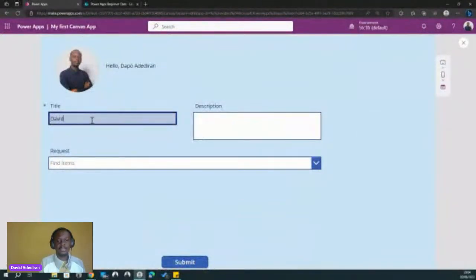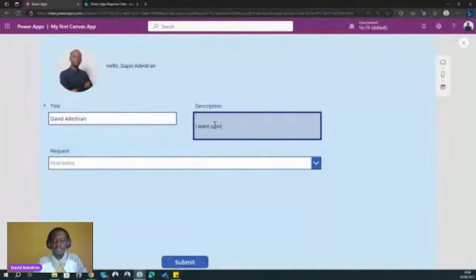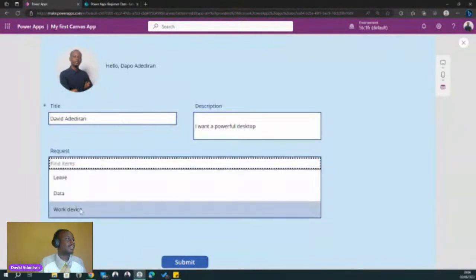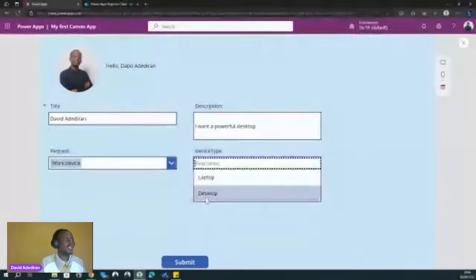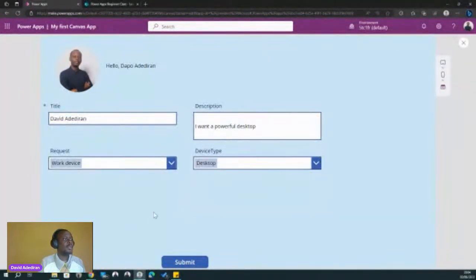Okay, so now let's add a new item to the form. I'm just going to use my name. And this time I want the powerful desktop, picking desktop. And then let's click on submit.